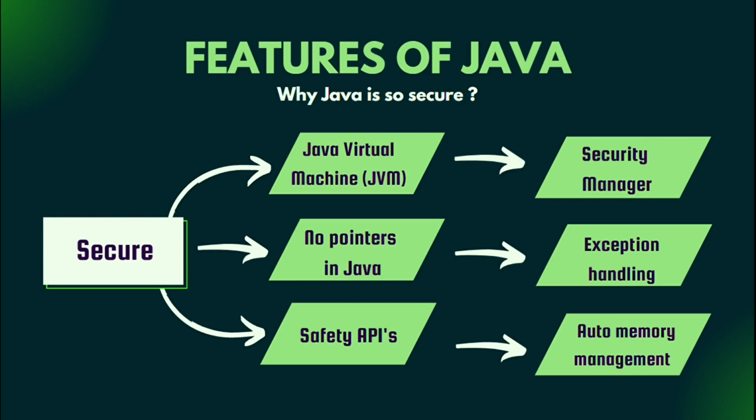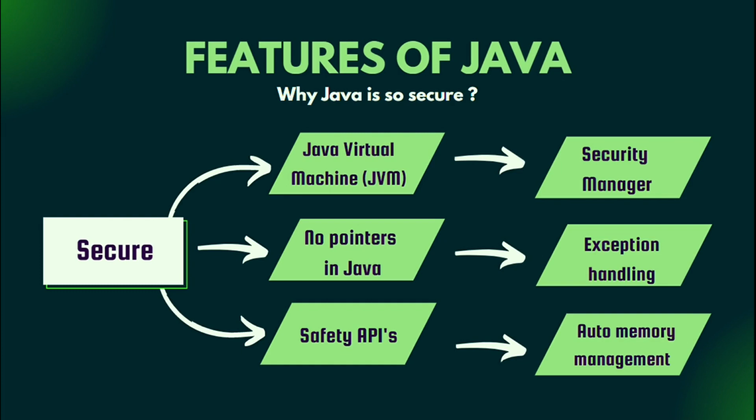The second reason is that Java does not support the concept of pointers. A pointer is a variable that stores the memory address of an object, and pointers provide access to a memory location because data and executable code are both stored in memory. Improper use of pointers can result in both strange side effects and subtle problems. Java does not support pointers, which is one of the main reasons for security.